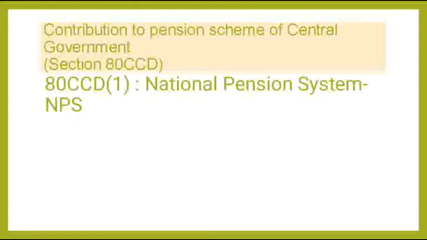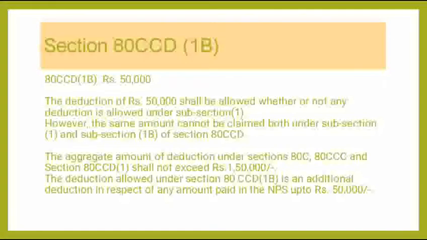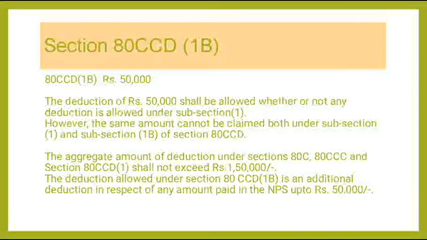That means if a person who is contributing to various schemes, LIC premia, loans and debentures, is allowed a deduction of rupees 1,50,000 under section 80C, he can use his NPS deductions under subsection 1B of section 80CCD to gain a benefit of rupees 50,000. However, the same amount cannot be claimed both under subsection 1 and subsection 1B. The aggregate amount of deductions under sections 80C, 80CCC and 80CCD subsection 1 shall not exceed rupees 1,50,000.